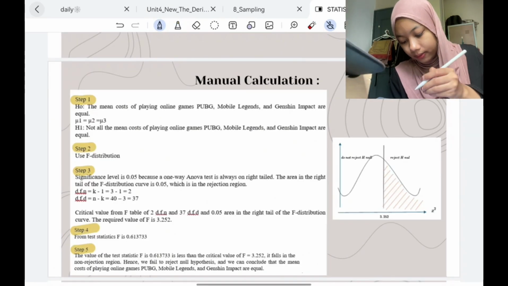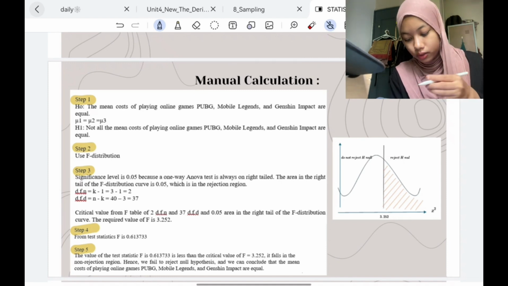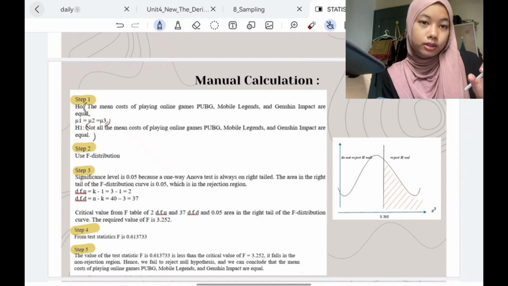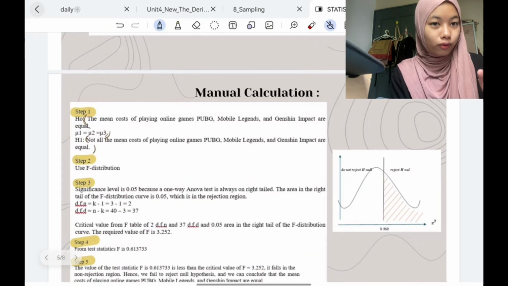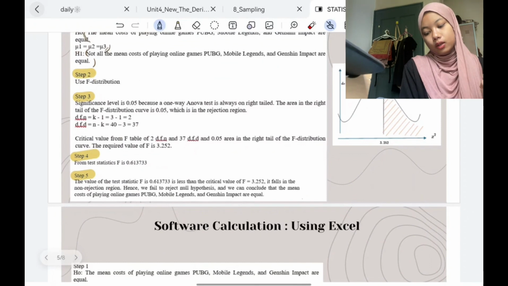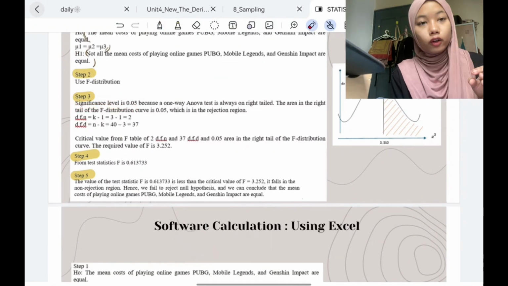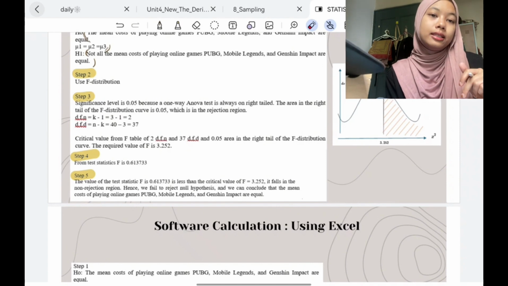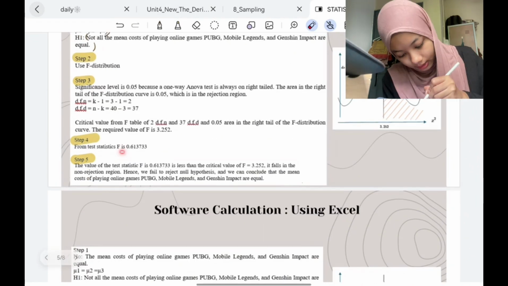So first, in step 1, you need to state the H null and H alternative. For step 2, we need to choose which distribution we need to use. For this test, we use ANOVA. We use the F distribution here on step 2. Step 3, we state the significance level that we use. For the ANOVA test, we have 2 degrees of freedom, which is for the numerator and for the denominator. So for step 4, it is just stated here.